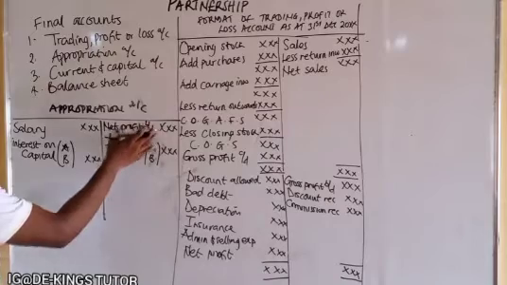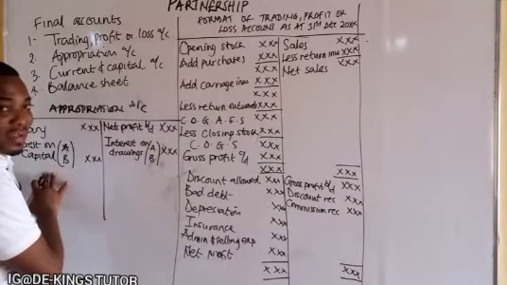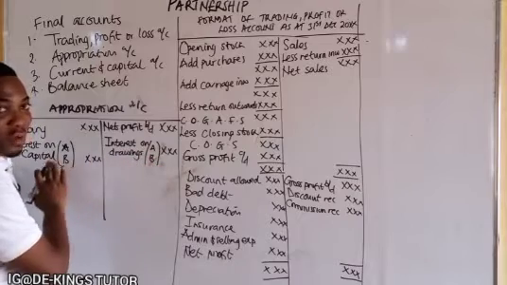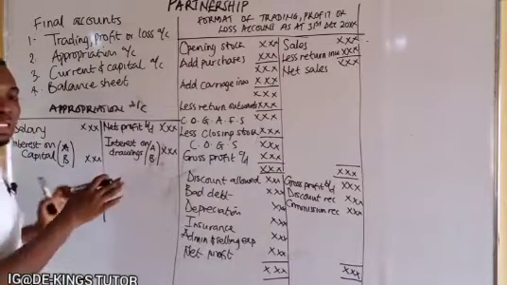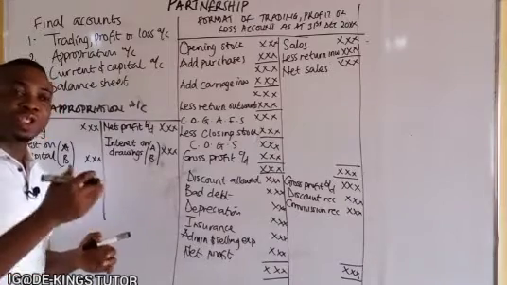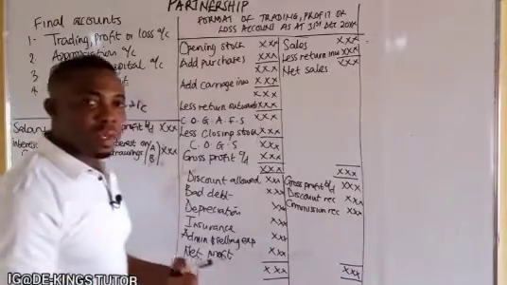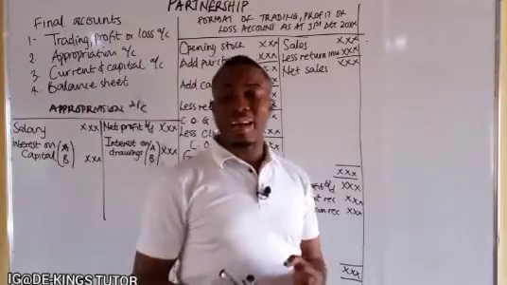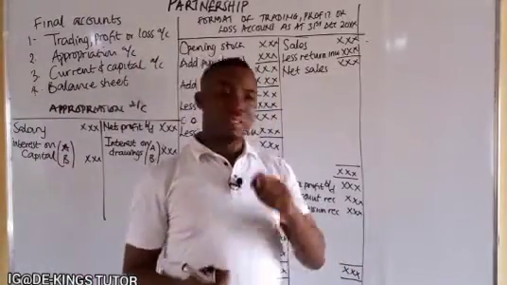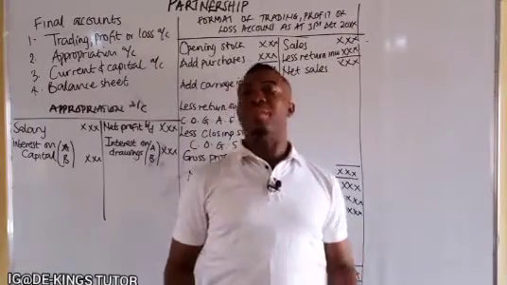What you have here at the right hand is greater than what is at the left hand. This means what they receive is greater than what they are paying out. So at that point, they will have a profit. That profit now will be shared between the partners in their profit or loss sharing ratio. I said that when there is an agreement, they will embed in it how they want to share their profit.